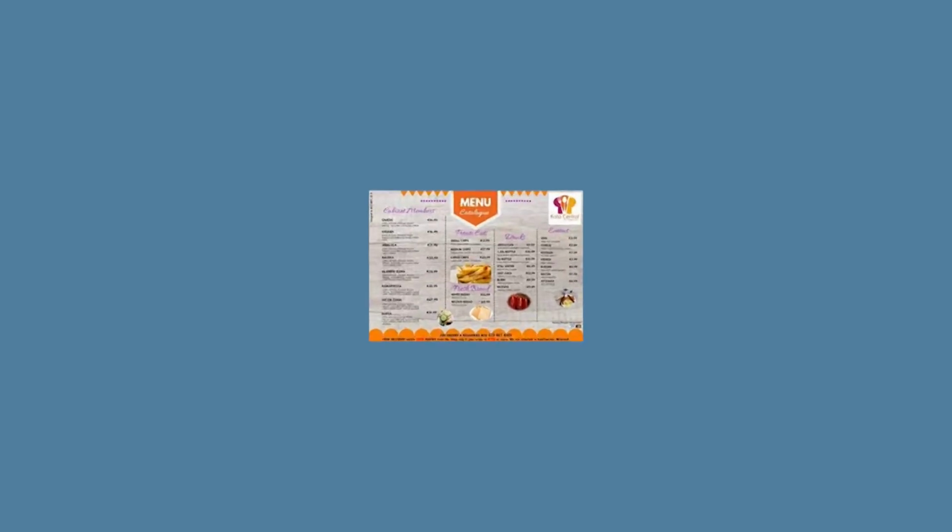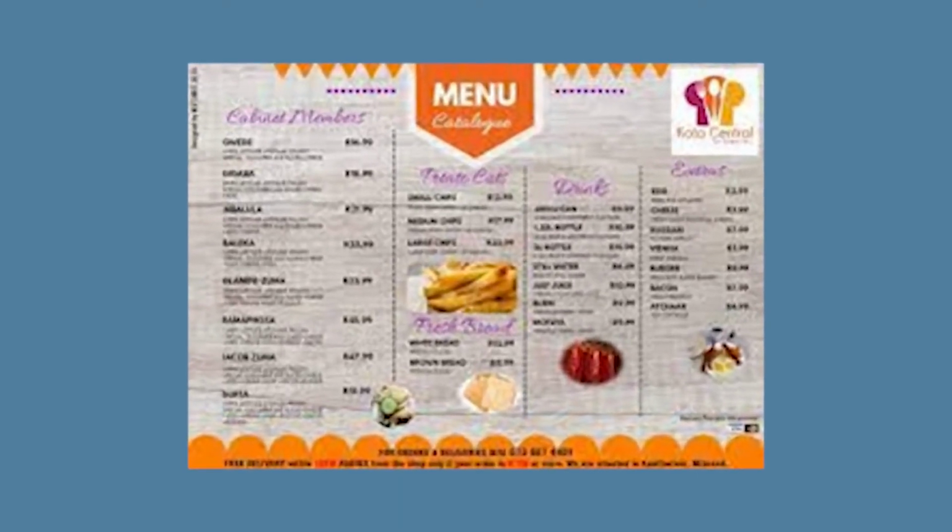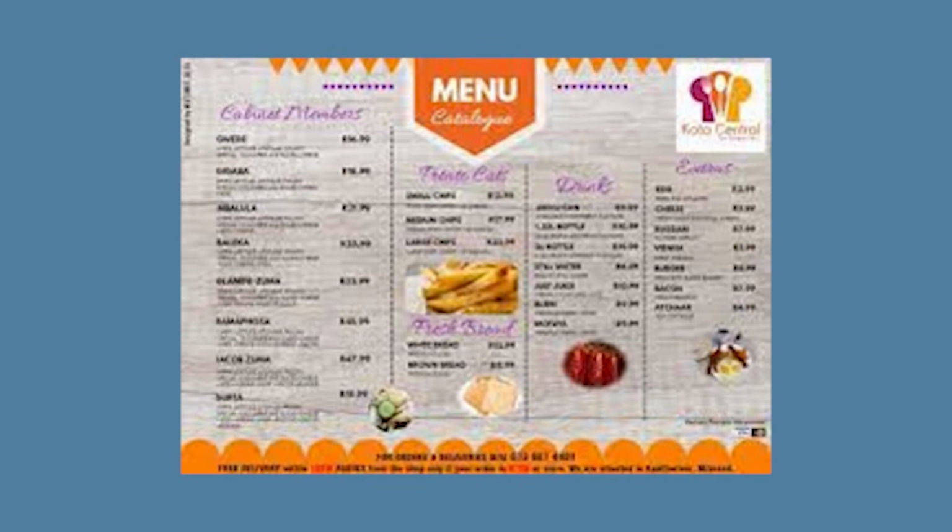Another example of a catalog, this is a menu card of a restaurant, of a hotel, wherein we see that all these dishes have been described and their rates have been given. So the purpose of the institution here, that is the hotel, is that they want to inform their customers about what all they have for them and what are the characteristics of these dishes in brief and also their prices. So this is another example of a catalog.